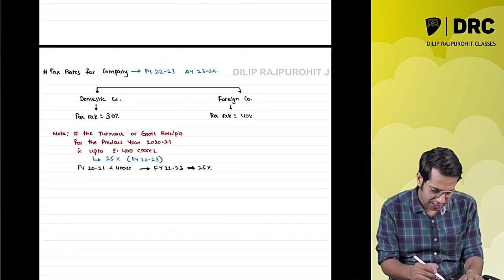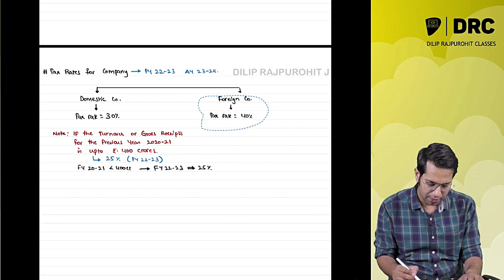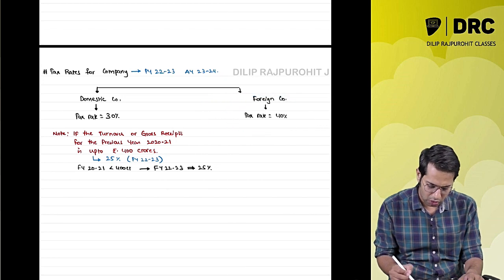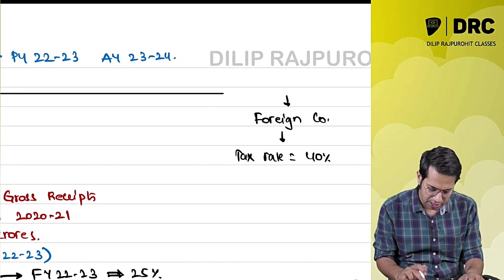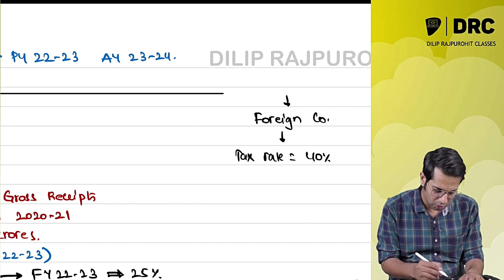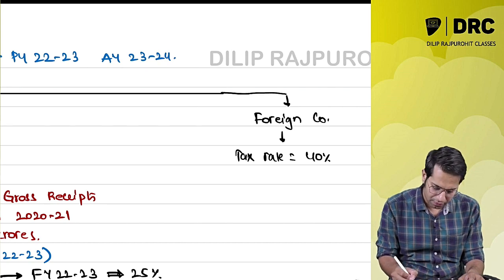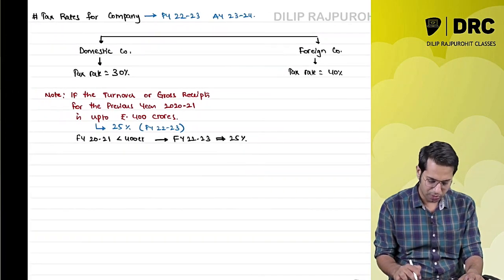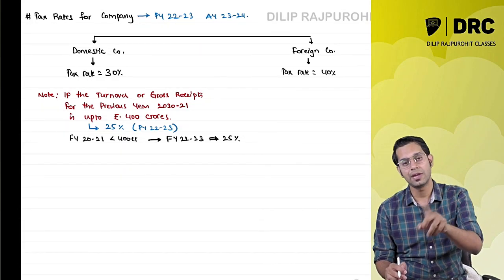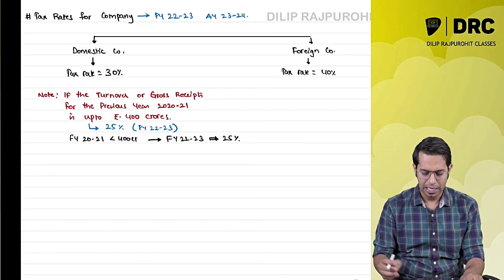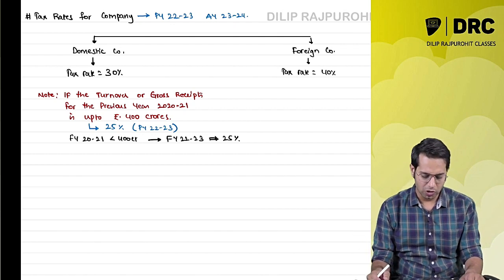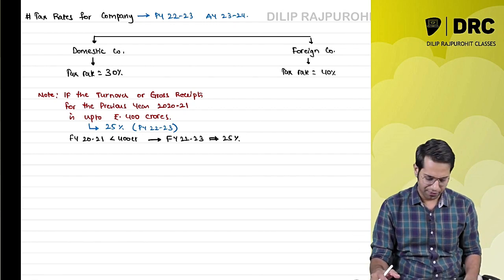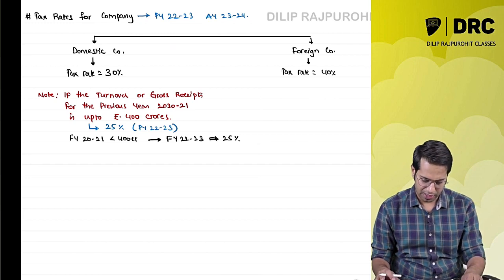This is a small relief which is given to domestic companies. Now please note, whether all domestic companies will be covered over here? No, only those domestic companies which had a turnover of less than or up to 400 crores will have to pay tax of 25% for this current year.